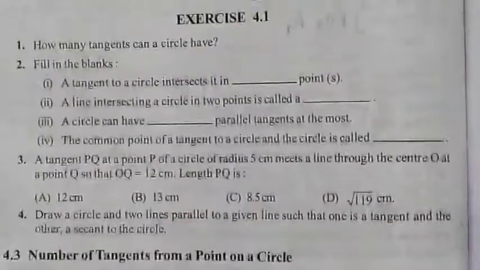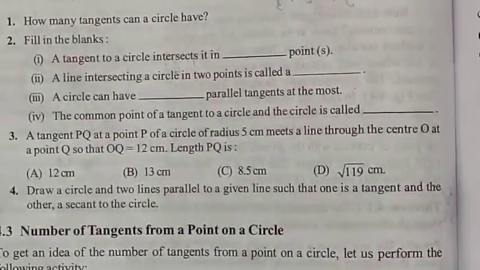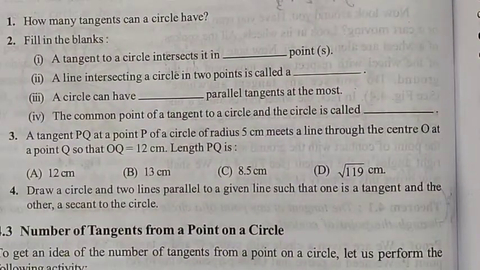Next, main question number 4. Draw a circle and two lines parallel to a given line such that one line is a tangent and one a secant to the circle.